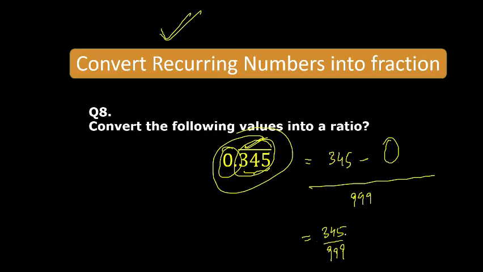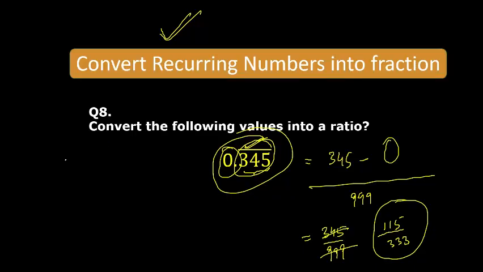If you cancel this by 3, it will be 115 upon 333. This will be the simplest form, I guess. Am I correct? Right? 345 by 999, you can divide it, simplify it.